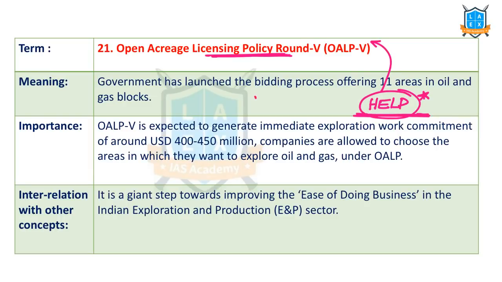Under that, let's say this land is given on lease to a company for exploring oil. If there is shale gas in this same area, the same company will be given the license to explore the shale gas also. Such common licensing is called Open Acreage Licensing Policy. So this will simplify the licensing process in the hydrocarbon sector, and that increases the ease of doing business. HELP, Open Acreage Licensing Policy, very important.